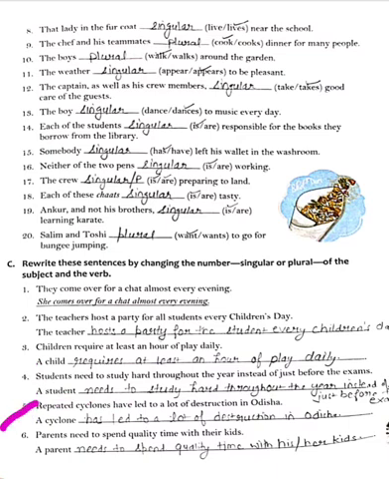Next, fifth part, repeated cyclones have led to a lot of destruction in Odisha. Repeated cyclones is plural, so we have to consider one, a cyclone. Have is a plural verb, so we have used here has led to a lot of destruction in Odisha. Sixth part, parents need to spend quality time with their kids.